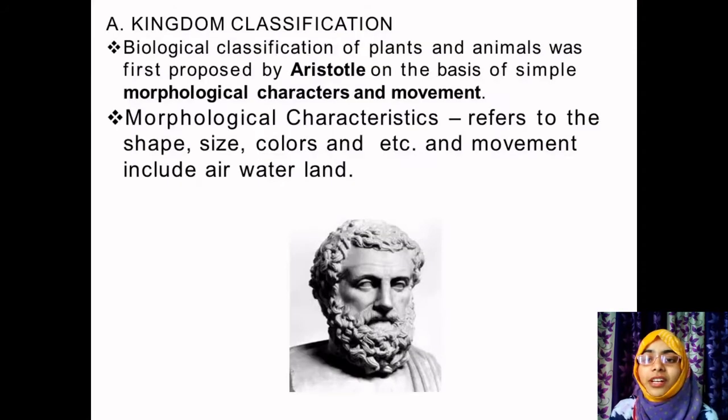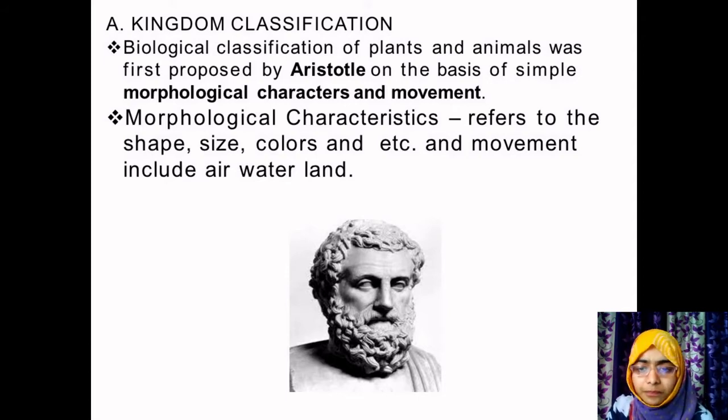The very first is kingdom classification, which was first discovered by Aristotle. Aristotle, I told you, is the father of botany. Aristotle classified organisms based on two characters, that is plants and animals. He classified them based on their shape, size, color, and movement, which includes air, water, and land.